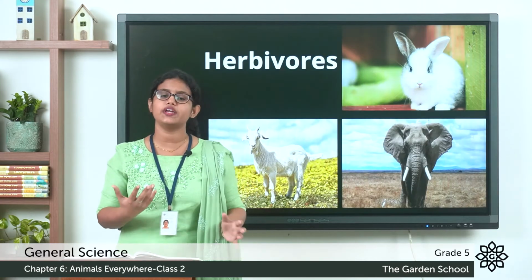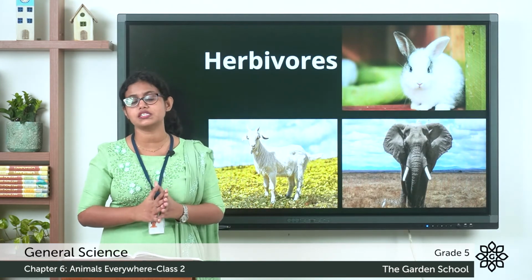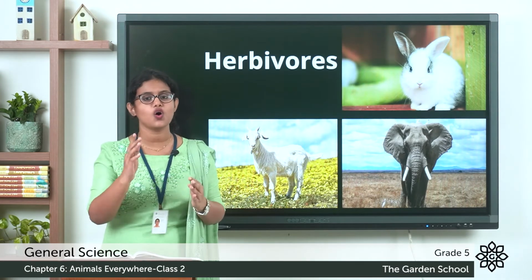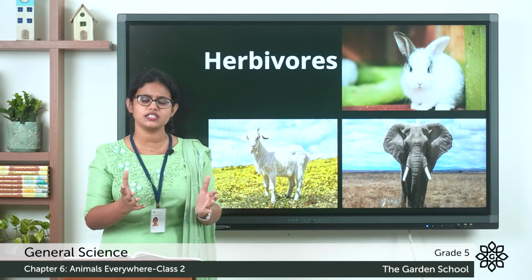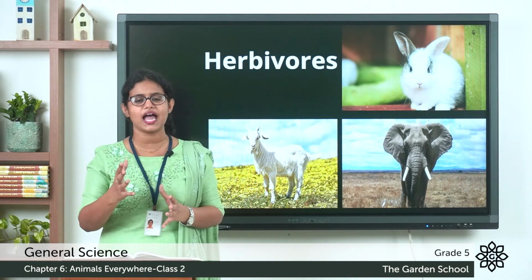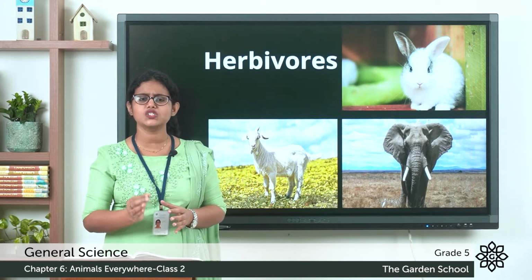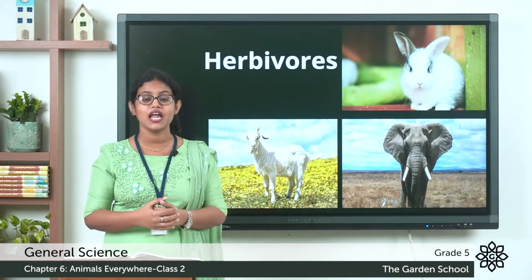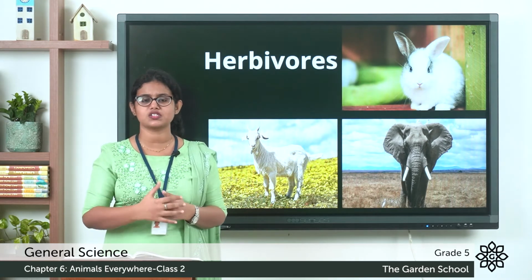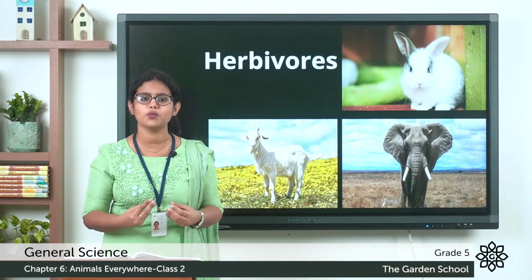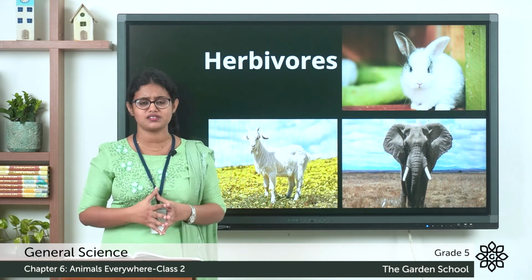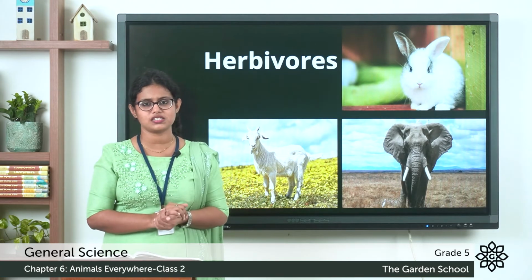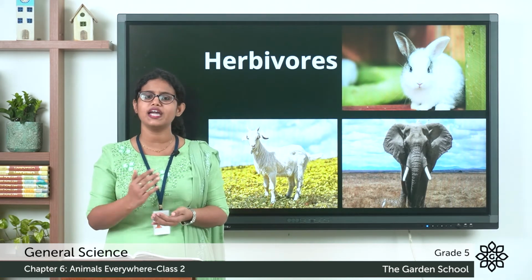Based on the feeding habits, we can classify animals into three: herbivorous animals, carnivorous animals, and omnivorous animals. Let's see the first one, the herbivorous animals. Animals that eat only plants, we call them herbivorous animals. Or we can say animals that depend on plants for their food. Examples: cow, goat, elephant, all these are herbivorous animals as they depend on plants for their food.